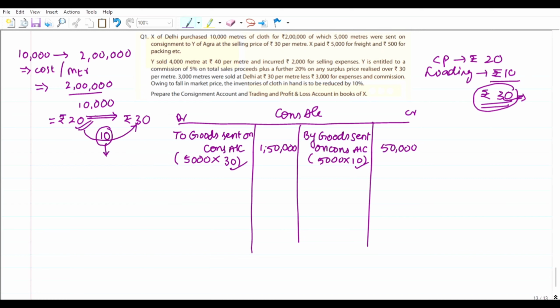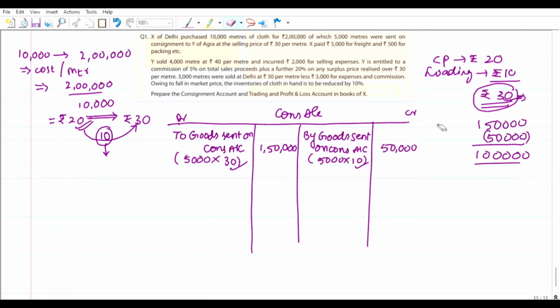If we deduct this 50,000 from 1,50,000, then that would be 1 lakh. If you calculate these 5,000 goods at 20 rupees per meter, that would also be 1 lakh. So you can think that we can do it directly like that. Yes, you can, but this is the procedure that we have to follow.